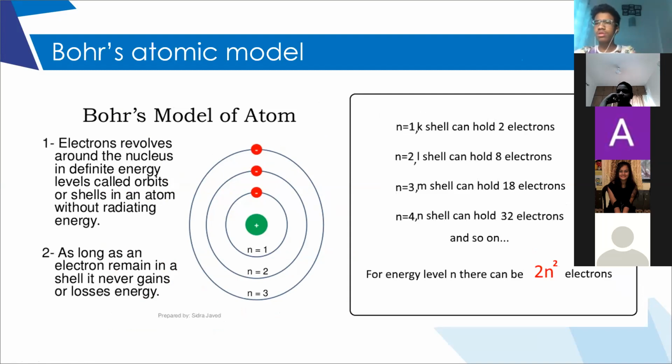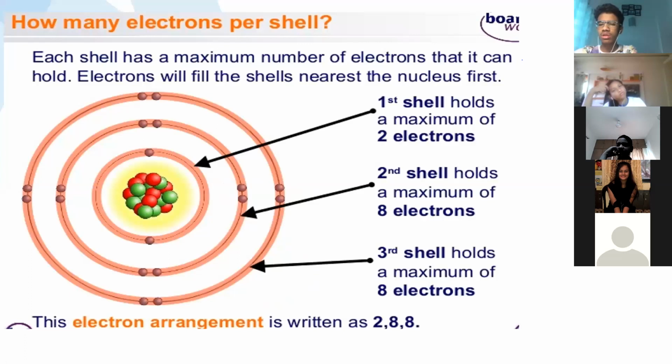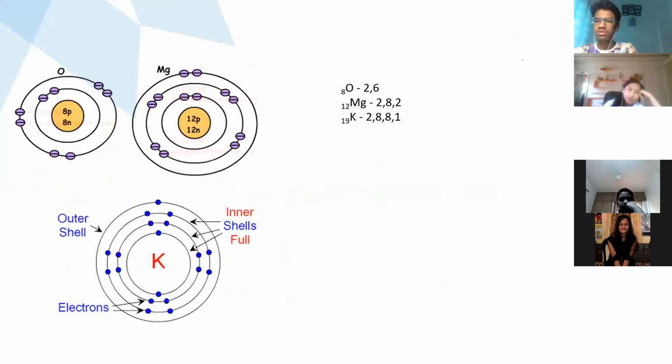The maximum number of electrons in each shell is given by the rule 2n square. This representation of electrons in the orbits is called electron dot structures. You have to learn to draw the electron dot structures of different atoms and also write their electronic configuration. Clear?